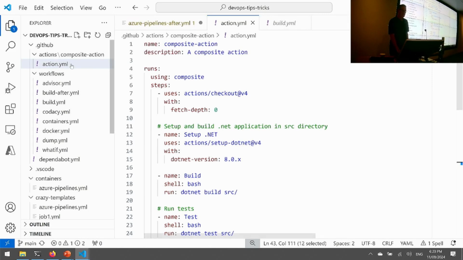And that means I've now got this. I could reuse that in different workflows within the same project. If I then realize this is really useful for a number of projects, I could pull it out of here and create it as a whole complete separate action. So quite powerful. It would be so nice if Azure Pipelines had that kind of feature too, but I don't see that coming anytime soon, unfortunately.